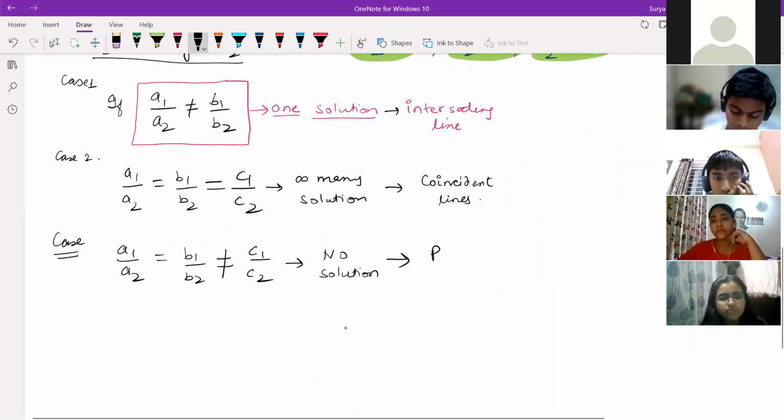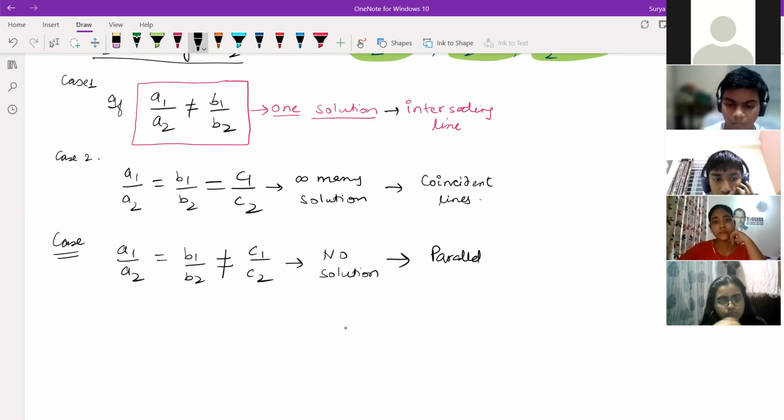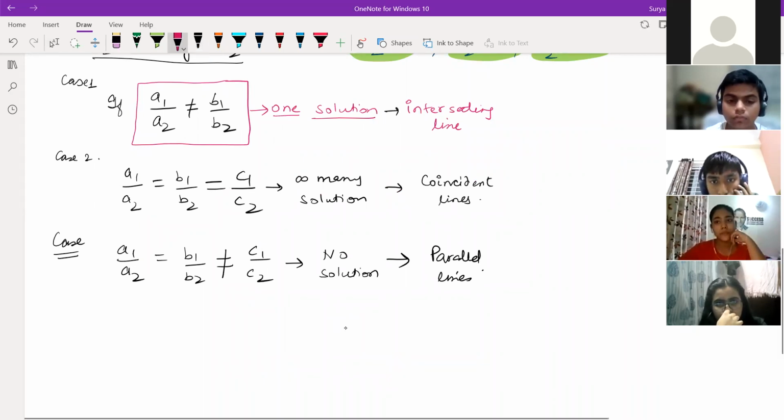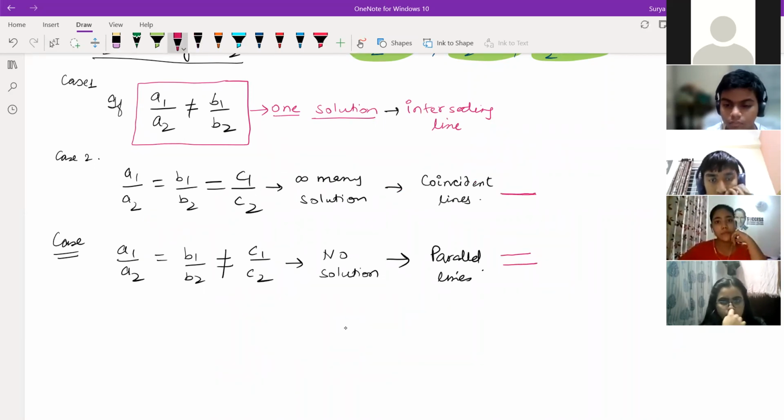So understood these 3 points? Parallel lines. So remember, all of you, in parallel lines there is no solution. Suppose here I'm giving an example also like this. This is parallel lines, this will never meet. Here both the lines will overlap each other, and here intersecting lines like this. One solution, infinitely many, so you can't count, and this is a parallel case. This will never meet, right?